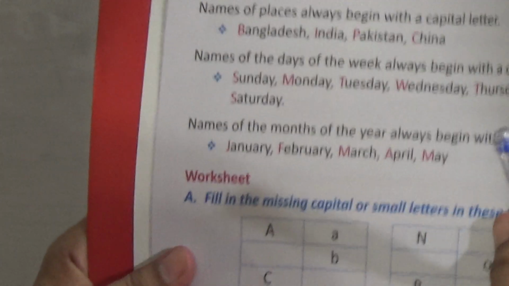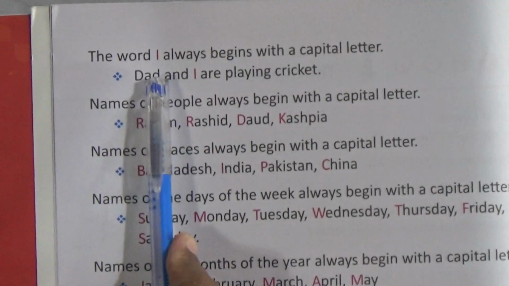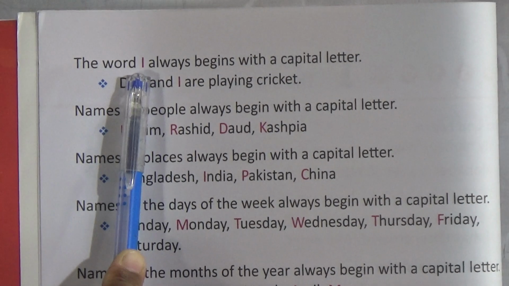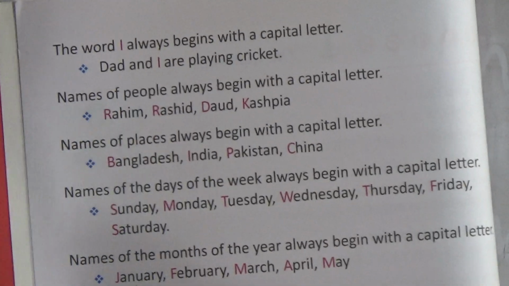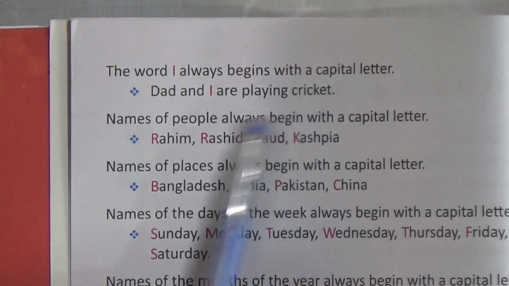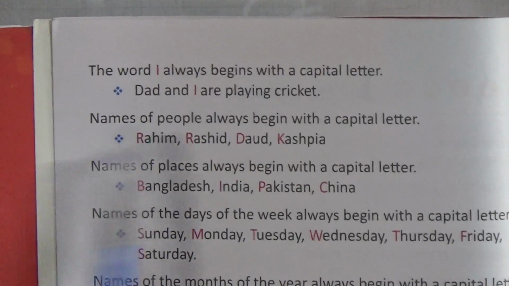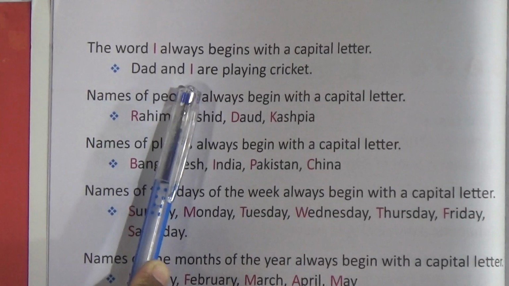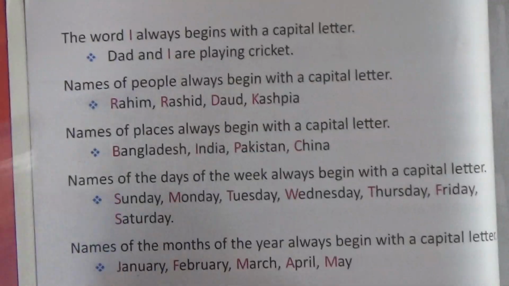Now go to the next page, students. Now the second rule is the word I always begins with a capital letter when I is used as a word. Dad and I are playing cricket. This is the example. That means where I is used as a word, then this I should be capital.